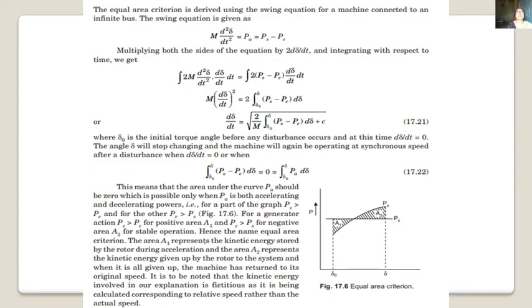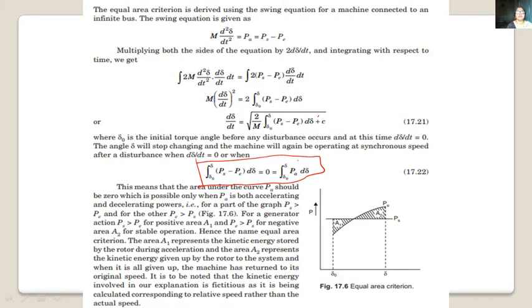In simple words, again I am repeating: what is this equal area criteria? It is the integration from del 0 to del of Pa d del. This means that the area under the curve Pa should be 0, which is possible only when Pa is both accelerating and deaccelerating power.